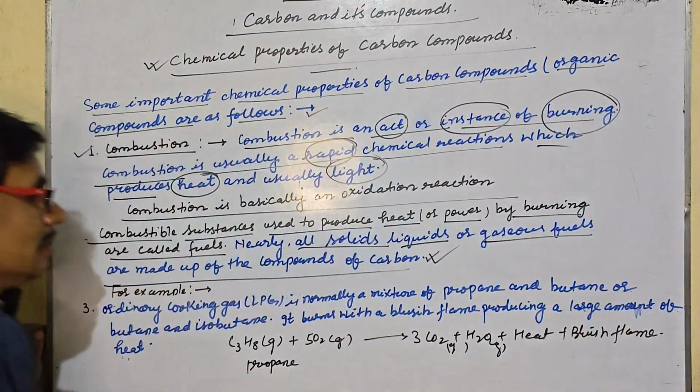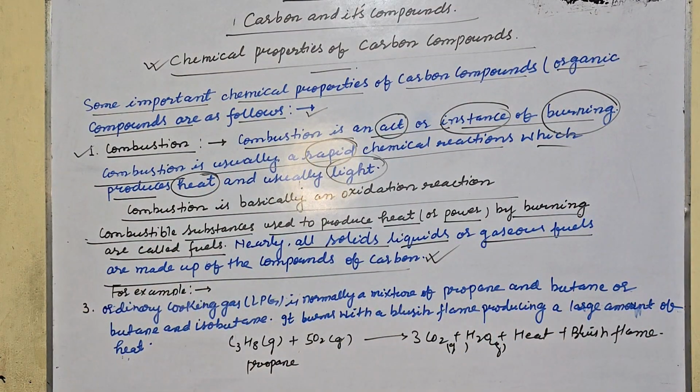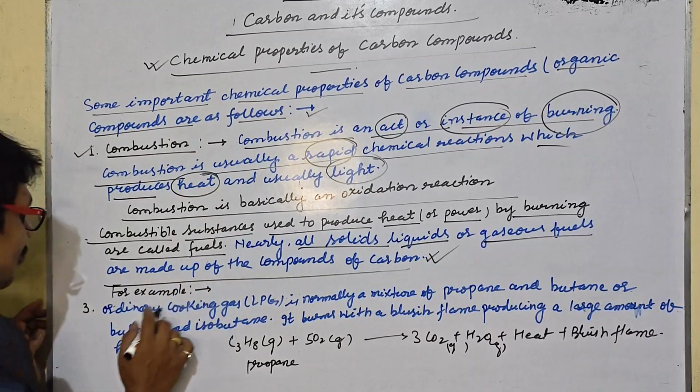So my dear student, after that the next part of the reaction is butane.